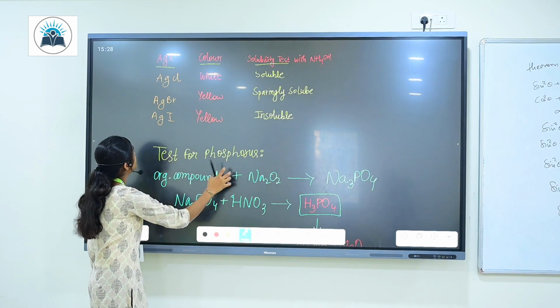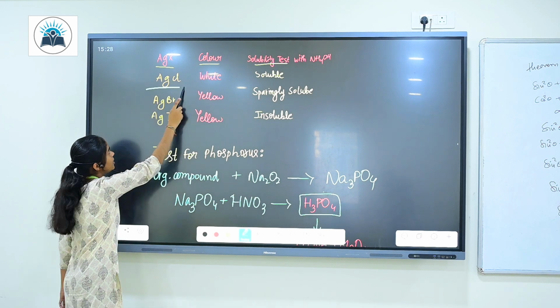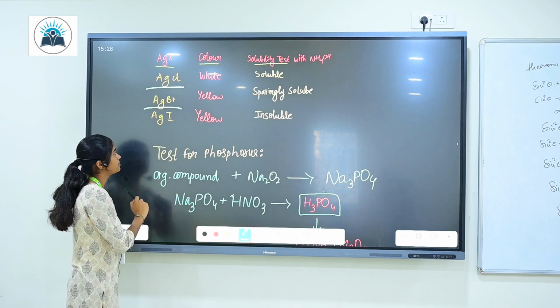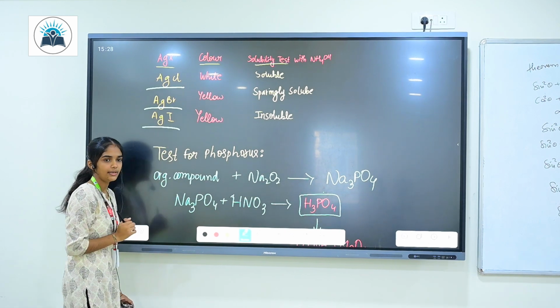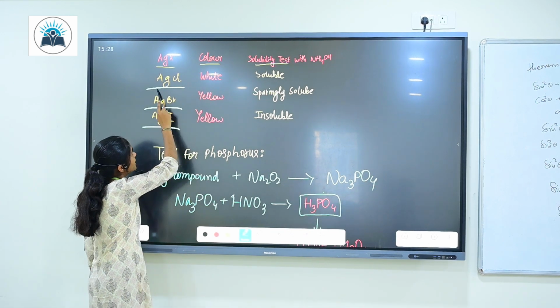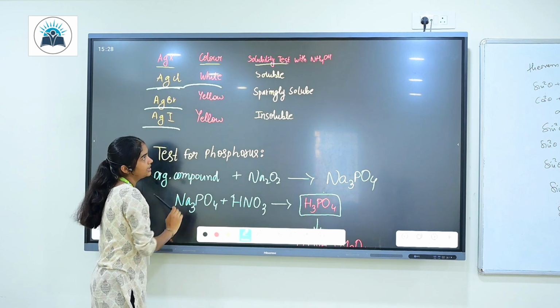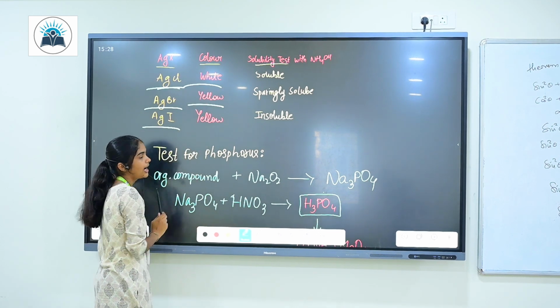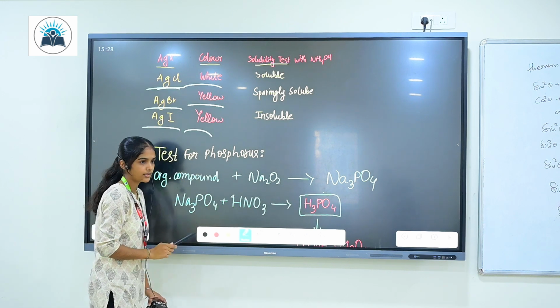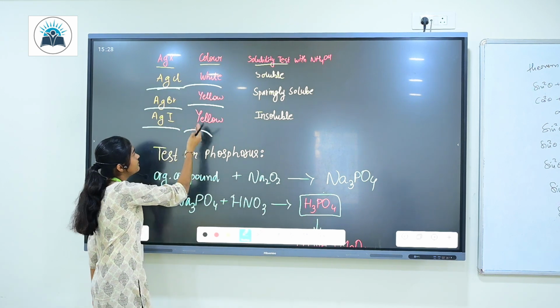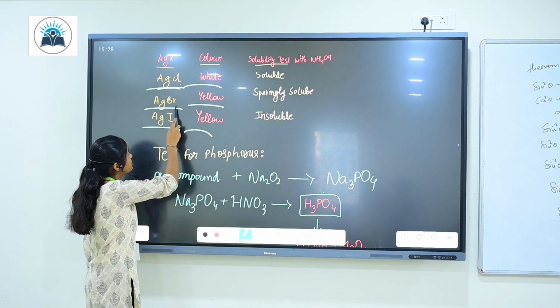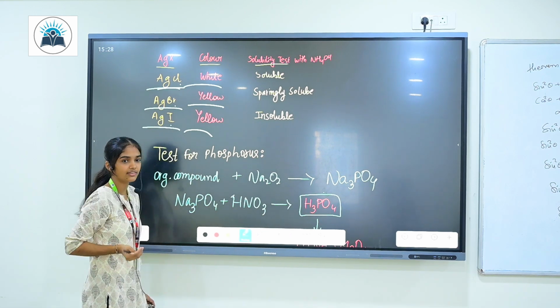Okay, so you can see here the AgX compound, we have got AgCl if it's chlorine, AgBr, that's nothing but silver bromide if it's bromine, and if it's iodine it will be AgI. The color we are going to get for silver chloride is white, and for bromide it will be pale yellow, and for iodide it will be yellow. You can differentiate chlorine from bromine and iodine, but you can't differentiate between bromine and iodine, right? Because both have similar colors.